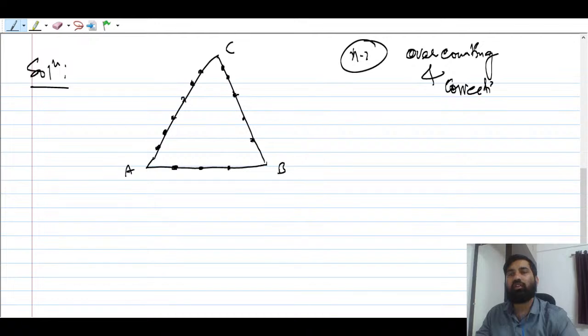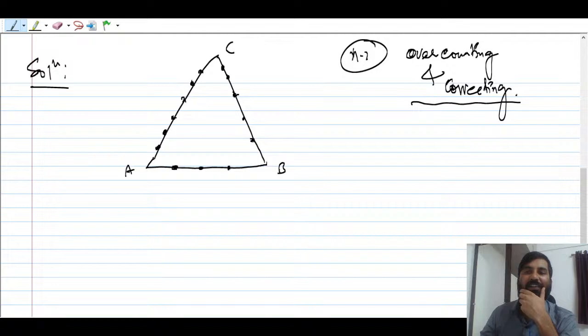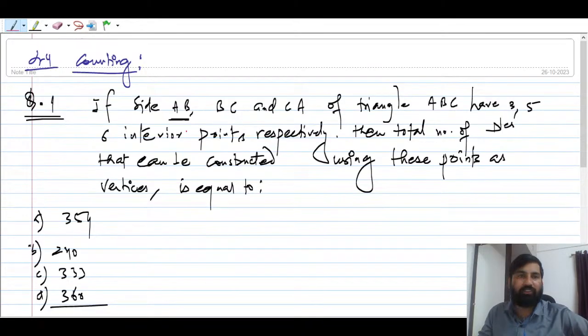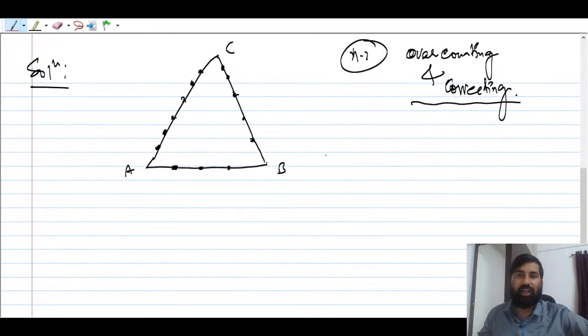Okay, over counting and correcting, right? So I'm just going to over count and then correct it. How many triangles are possible? Suppose these many points are there. Total number of points are 3 plus 5 plus 6, that is going to be 14, right? So 14, and you need only 3 points to construct the triangle.